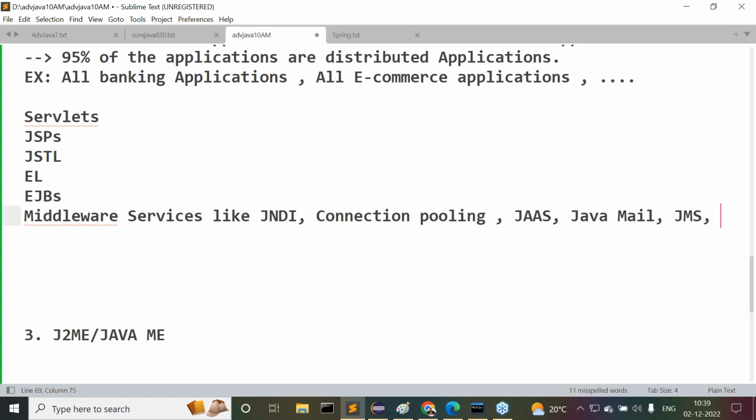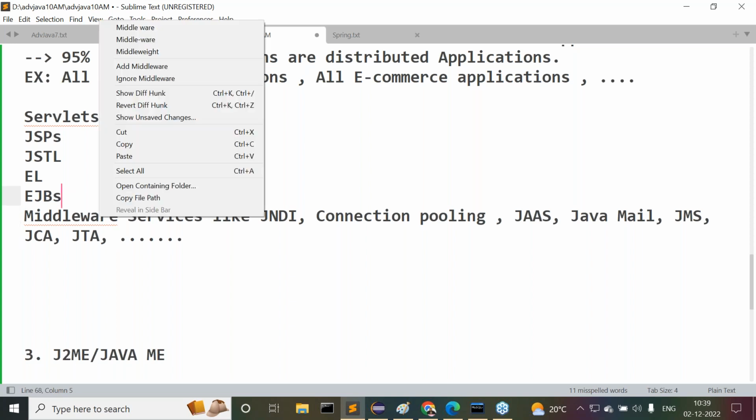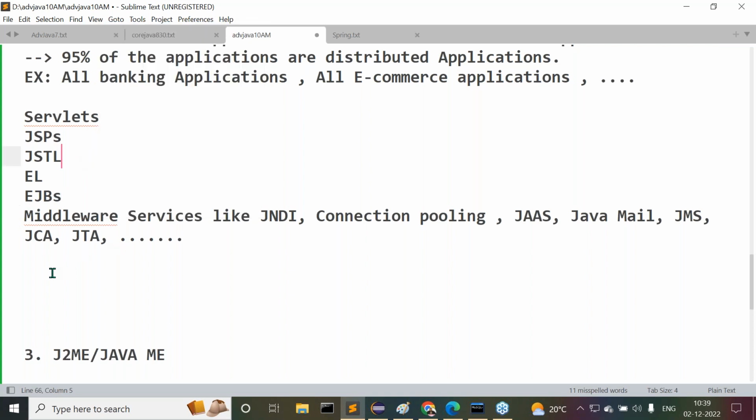Then what next one here? Connector Architecture, JCA, Java Connector Architecture, and so on. So many tools are available. All these are middleware services. Moreover, JTA, Java Transaction API. All these are middleware services which are required inside the EJBs and inside applications. Everywhere here we require them clearly.